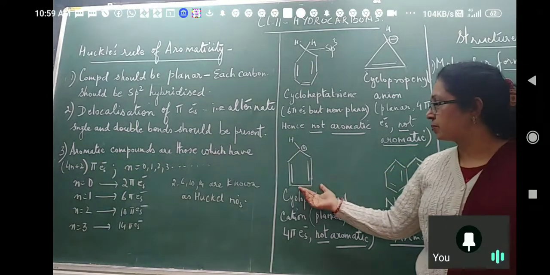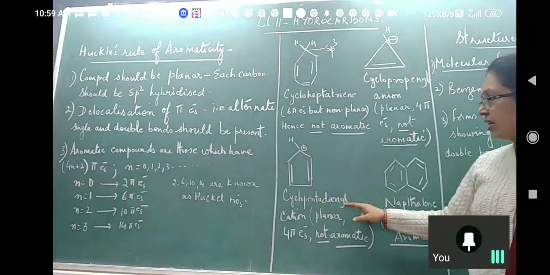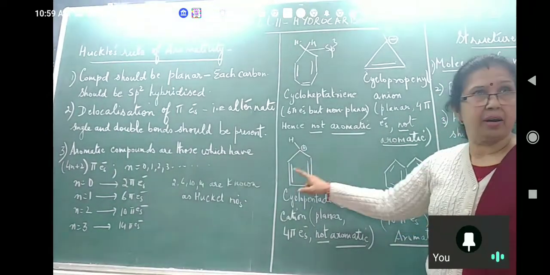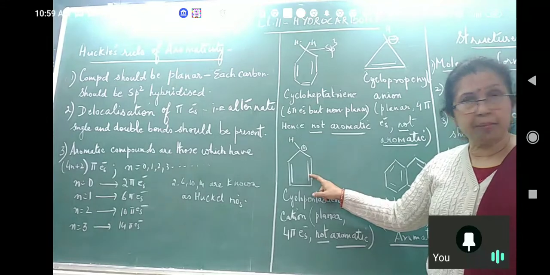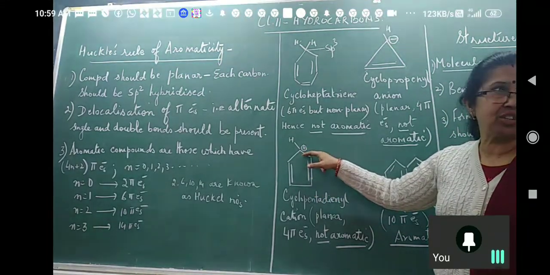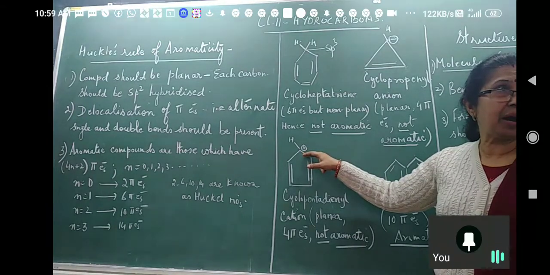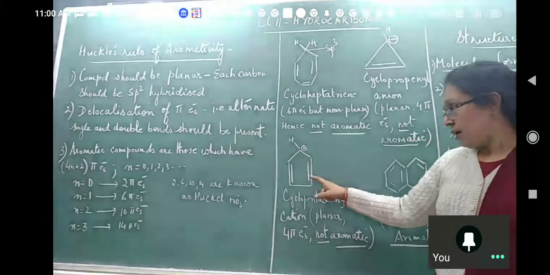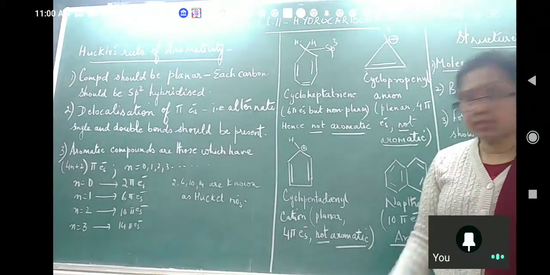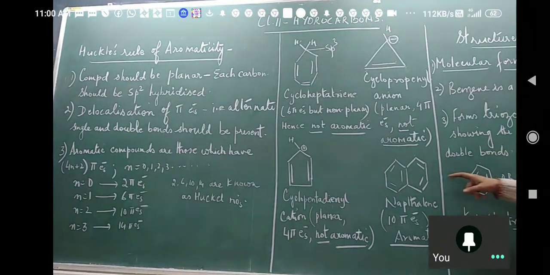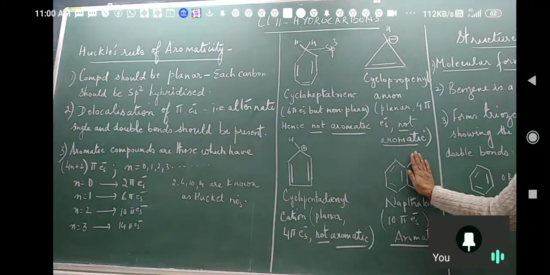Come to this cyclopentadienyl. Cyclopenta means 5 carbon atoms, di means 2 double bonds, and 1 valency free. But here it is a positive charge, so this will not take part. Positive charge means empty p orbital. Okay, 2 and 2, 4 again. This is again 4 pi electrons. Not aromatic. See this, if I just draw one structure, this will be benzene.